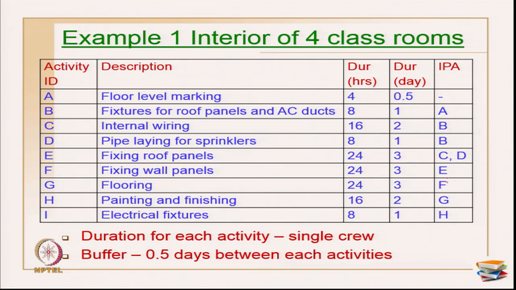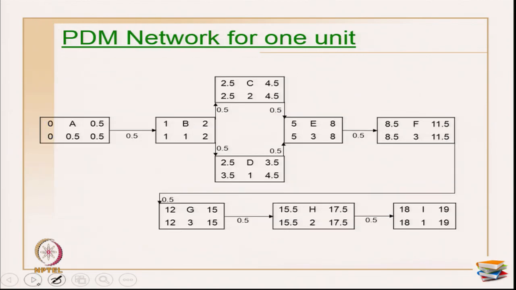IPA for all these activities are here. Almost all activities are in sequence, except there are 2 parallel activities, which implies activities C and D are supposed to be in parallel. Otherwise all the activities are in sequence, and a 0.5 day buffer is given between each activity to avoid interference between the activities. So, this is the sample data we have taken for showing the LOB calculations.